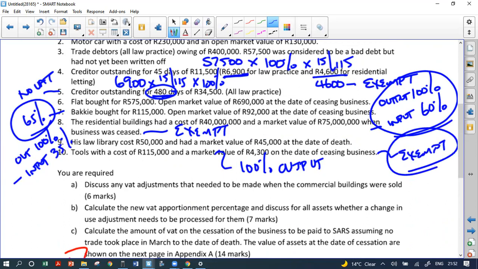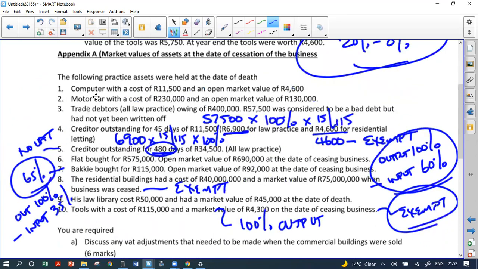And I know that this is going to seem very, very hard. But what I've done here is I've done everything as hard as I could possibly make it to show you what happens when there's cessation of a business, with all sorts of different percentages. So go and have a look at this. It's got to be easier than this.